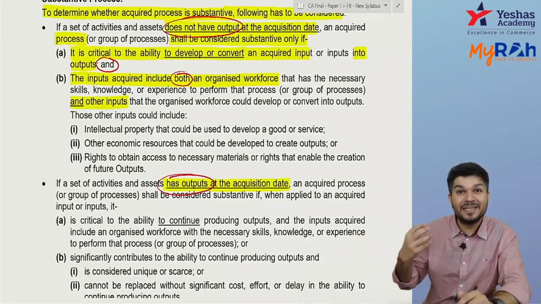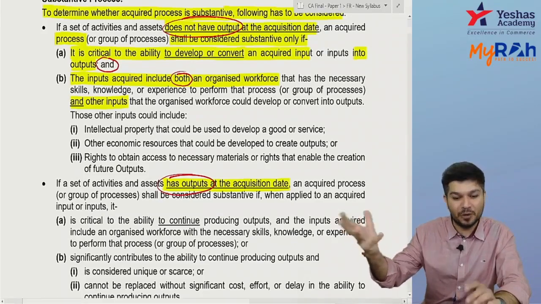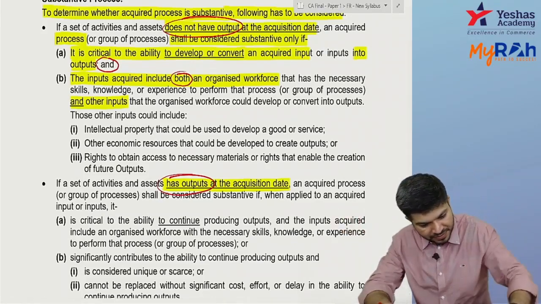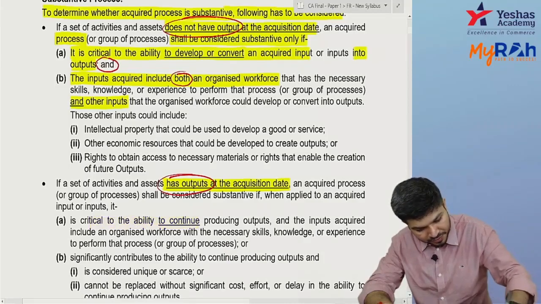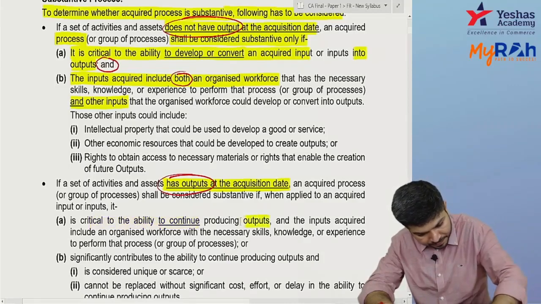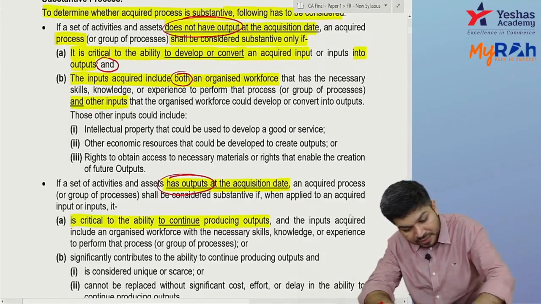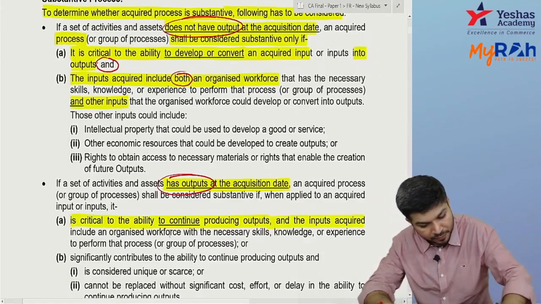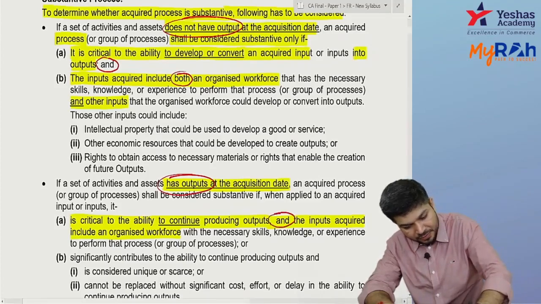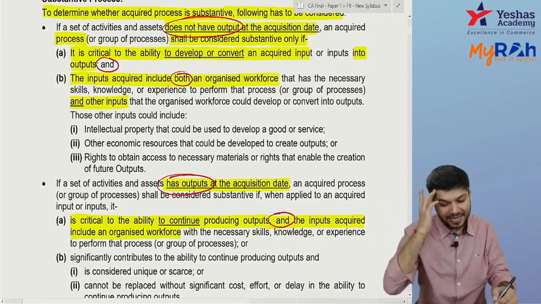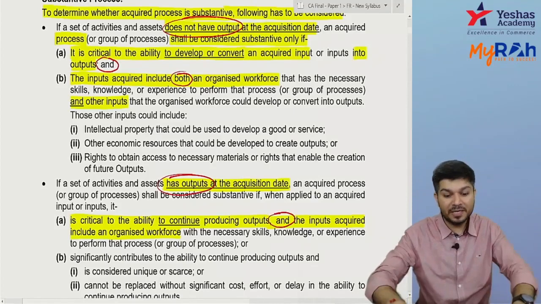It is critical to continue producing the output, and the input includes the organized workforce.